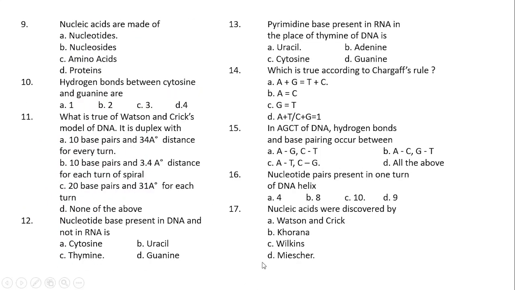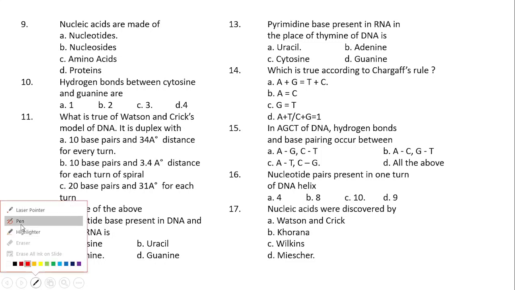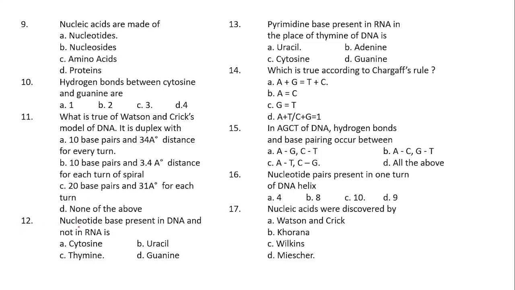Okay, coming to the next question, the 12th one. Nucleotide base present in the DNA and not in the RNA. You know already there are 4 nucleotides present in DNA and 4 nucleotides present in the RNA.